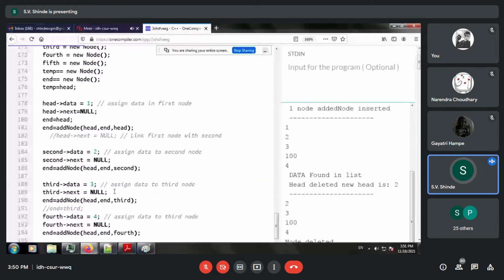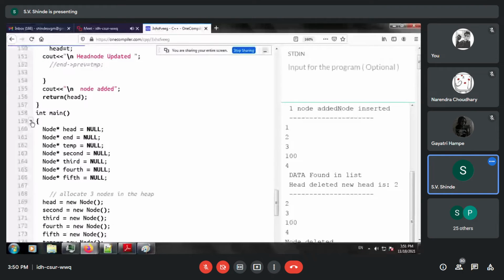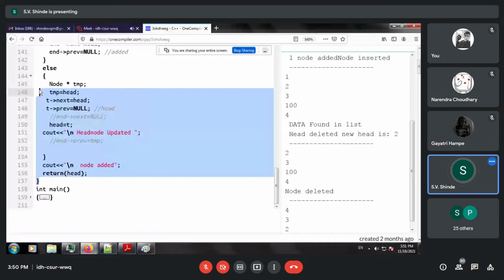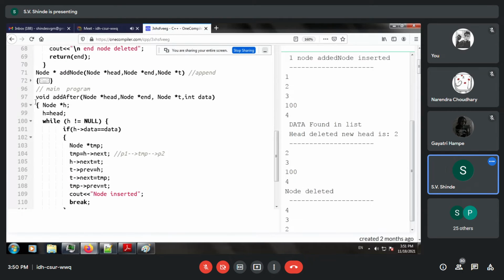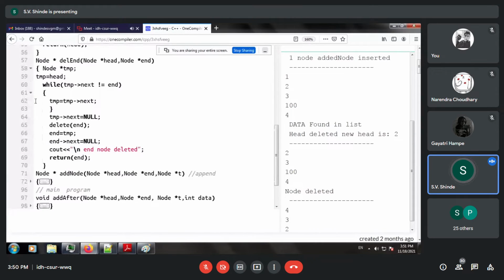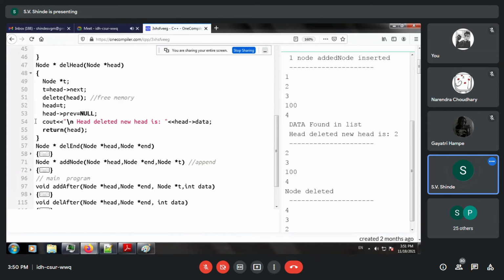Okay, so if you observe, apart from the main program, I'll just close the main program. You can see all these are functions. So we have created functions. So this is a different function which is not a part of the class. So add node is a function. Let us see how many functions we have created. So we'll understand the ADT.